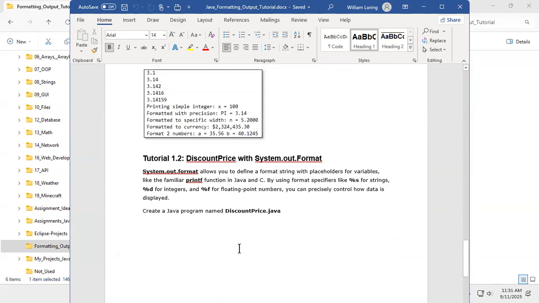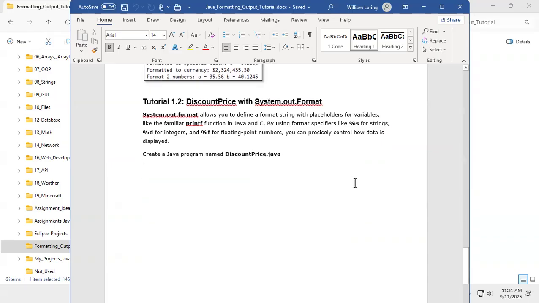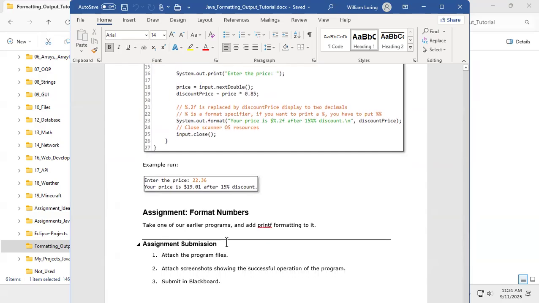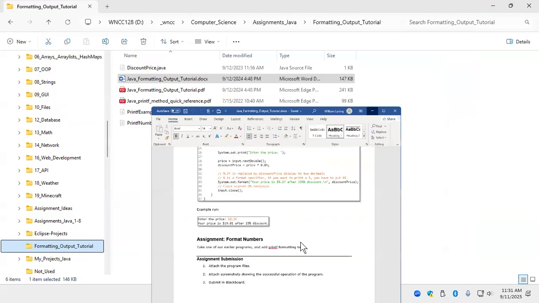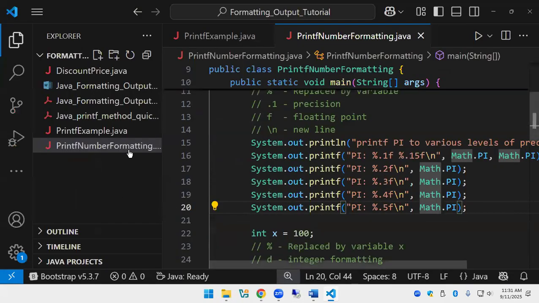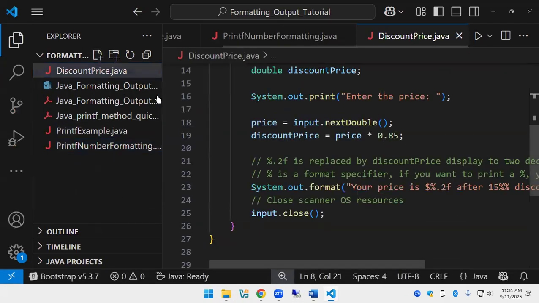System out format allows you to define a string. So if we're using a method, we don't want to hard code how we're delivering the text or the printout in the method. We want to return a formatted string. Oh, this is not an example of that, but we'll look at that when we do methods. Yeah, I really don't have an example of that.